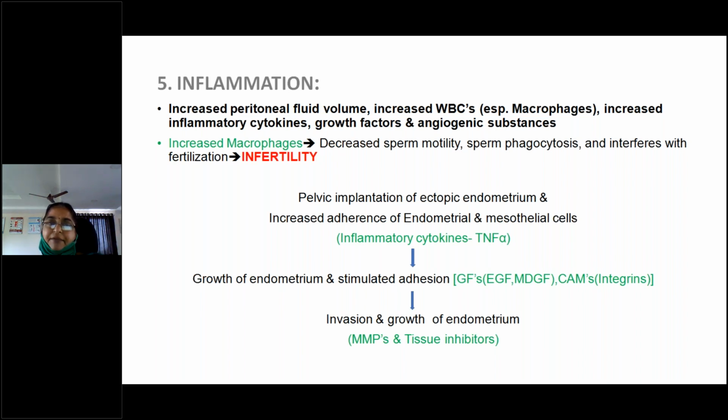And another function of macrophages: sperm motility will be decreased. This you should remember, because this is one of the causes for the infertility in endometriosis. And not only that, they will engulf the sperm and sometimes interfere with the fertilization.